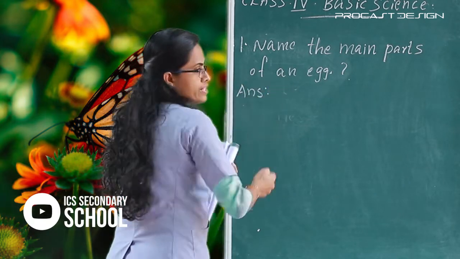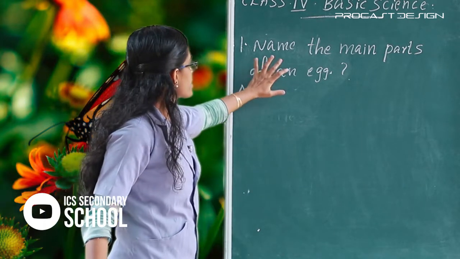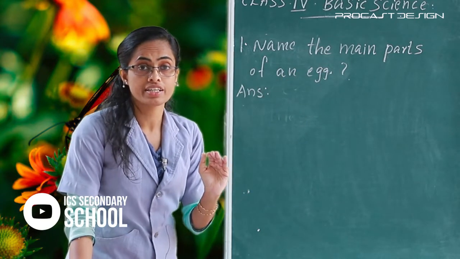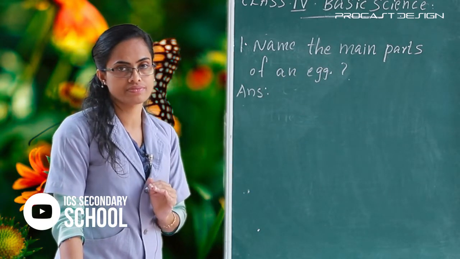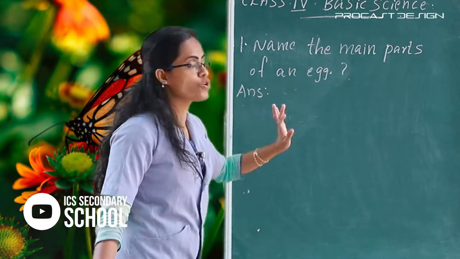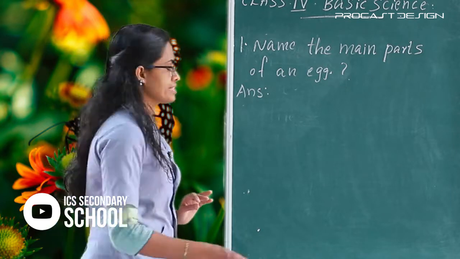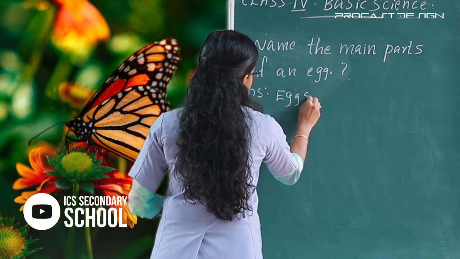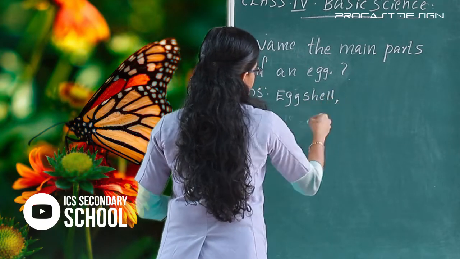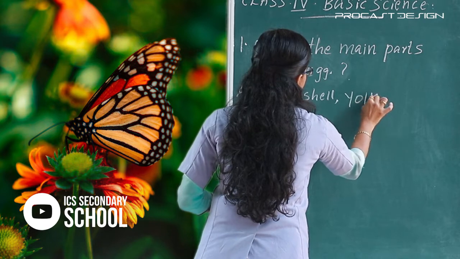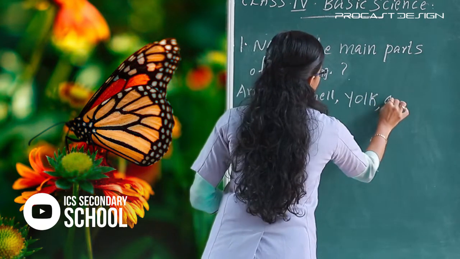Then all of you listen here. The first question, name the main parts of an egg. Tell me, what are the different parts? Yes, the eggshell, and the next one, yolk, and the next one, albumen.